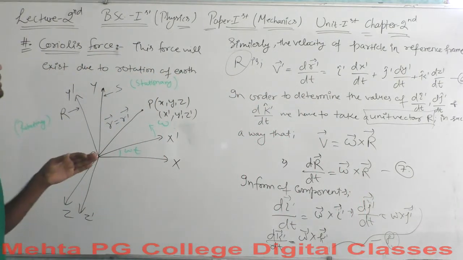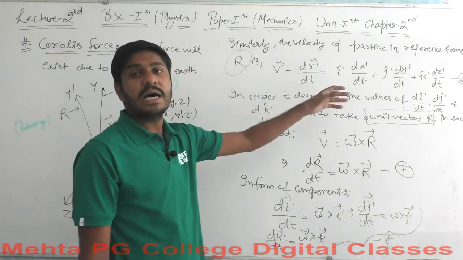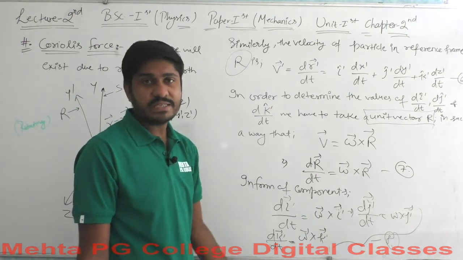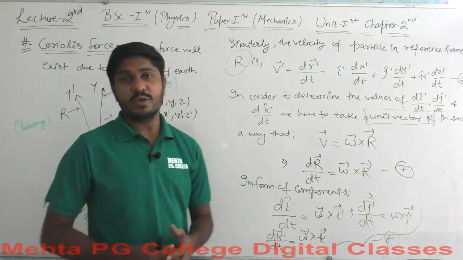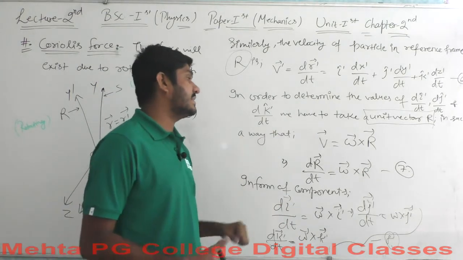Okay, so this is what you have to use to calculate the particle velocity for the reference frame R and the velocity for the reference frame S. We have calculated those, and those are pretty easy for us to calculate because we just have to put in the values and get the results here.